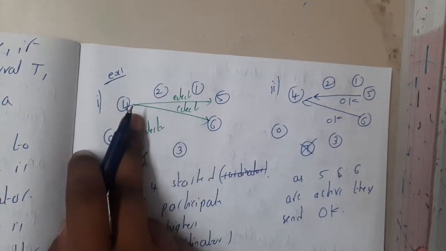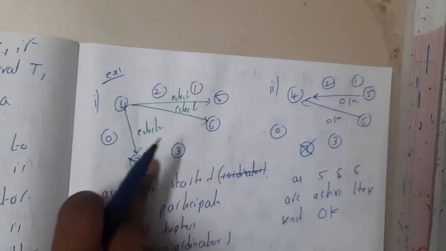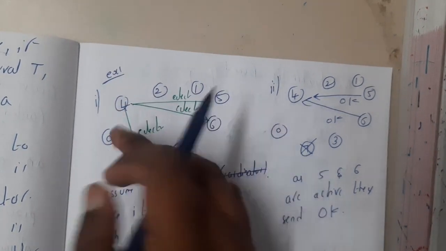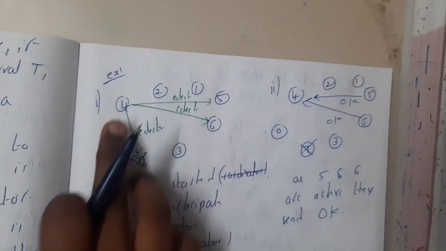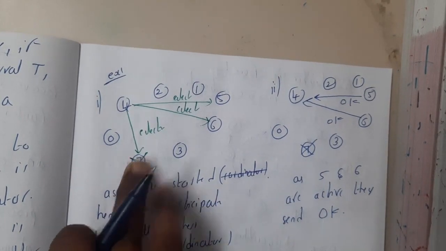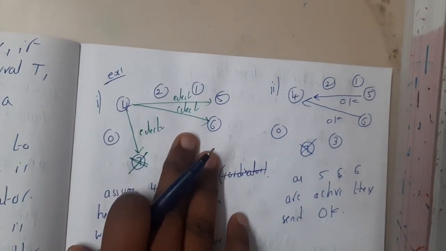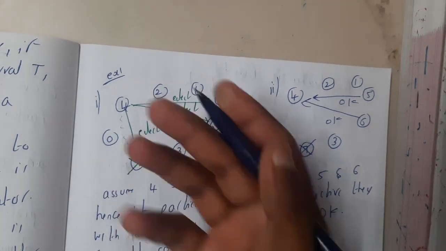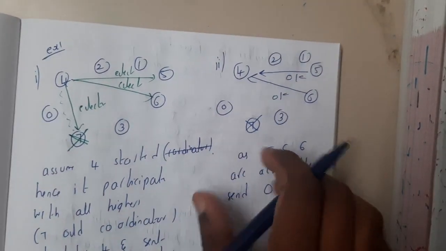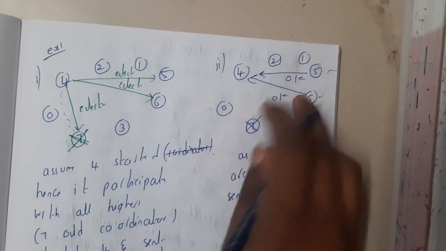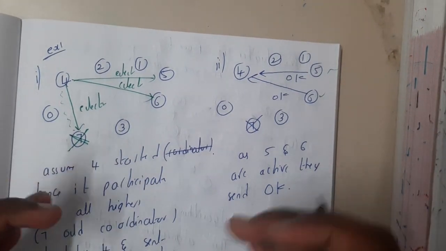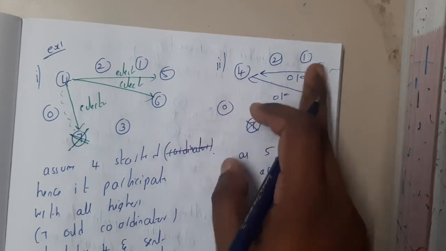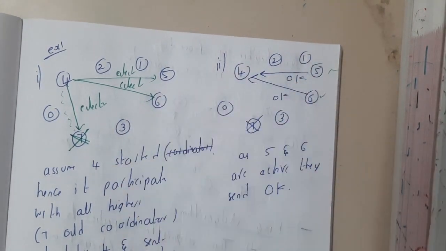4 knows who is greater than himself, so he sent a request to everyone higher than him. 4 sent to 5, 4 sent to 6, 4 sent to 7. 4 has successfully sent the message, but it will be waiting for the response, because 7 is not there, so there will be no response from 7. It waits for a particular amount of time, in which 5 and 6 have responded, meaning they are alive. Indirectly 4 understood that it cannot be the leader, and that one of them will be the leader.